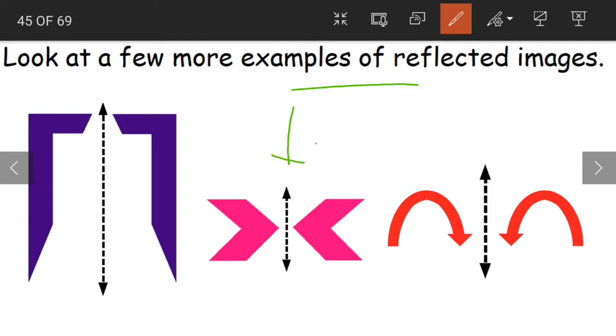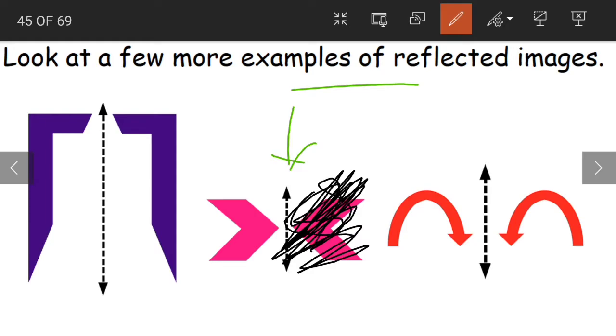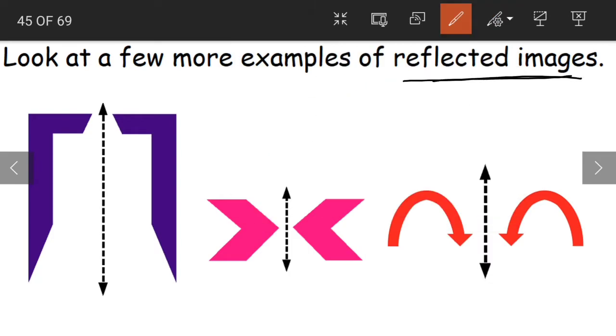Again, if you take this for example, if it was symmetry, then you would have got this figure, and then you had to find out the line of symmetry, which would have been this. Yes, when you fold this figure along the dotted line, you can see that both the halves are mirror halves and both overlap each other. But as we are looking at reflected images, this is the original image, and if we place a mirror in the middle, what will be reflected, children? This will be reflected. This will be reflected. I hope this is clear.